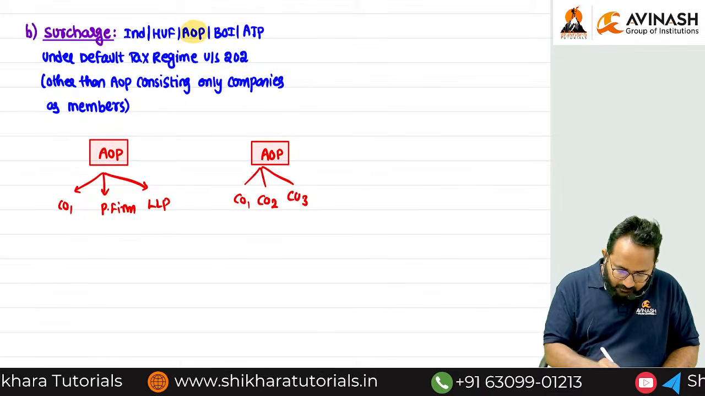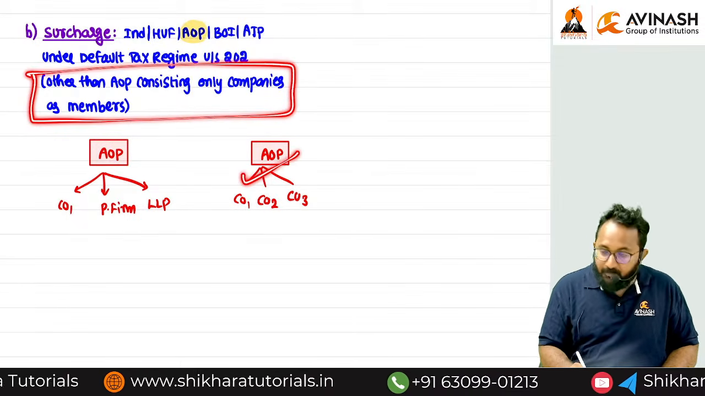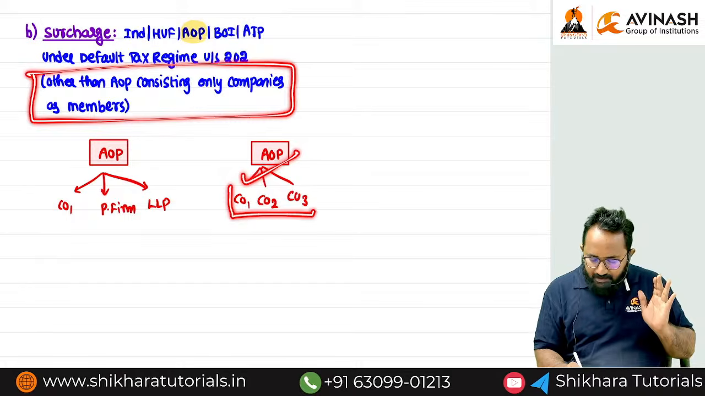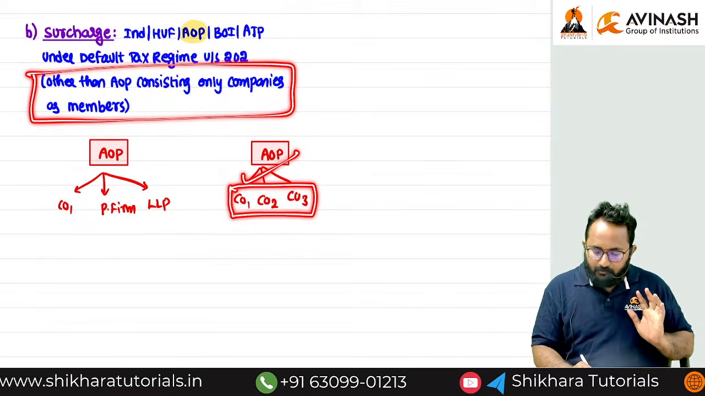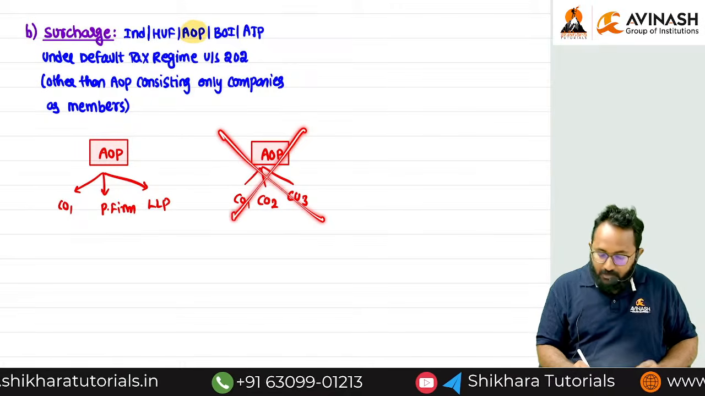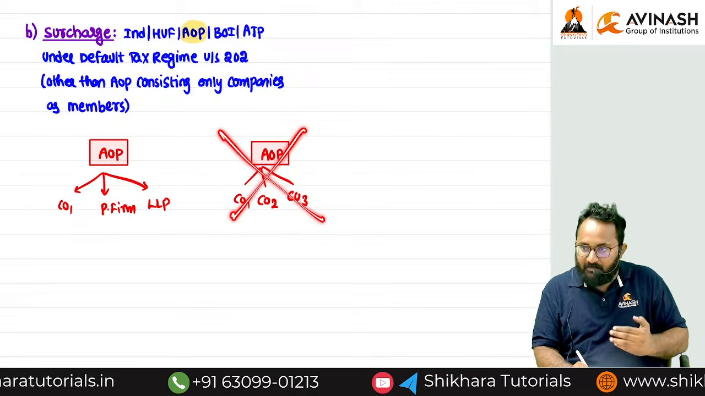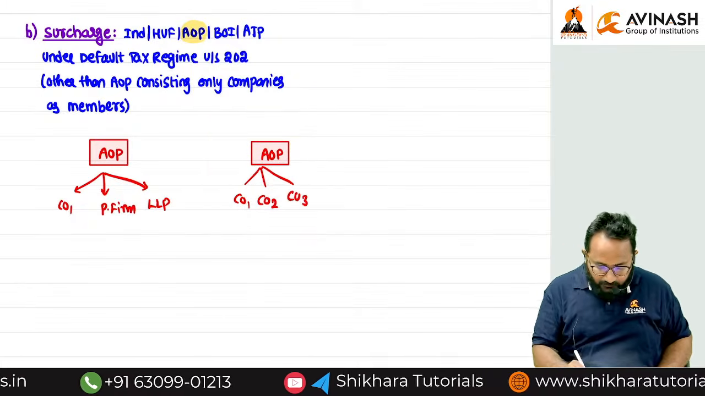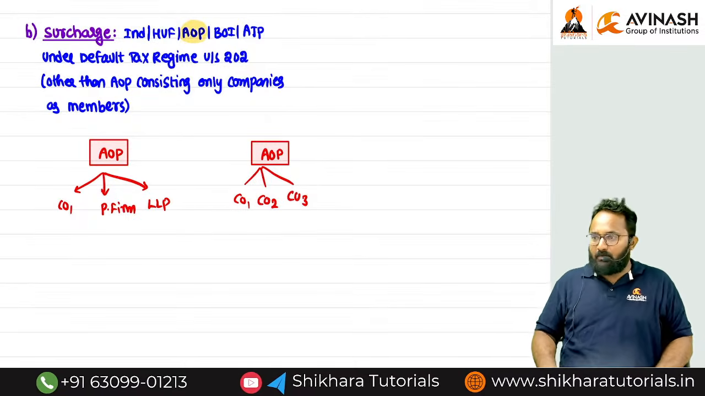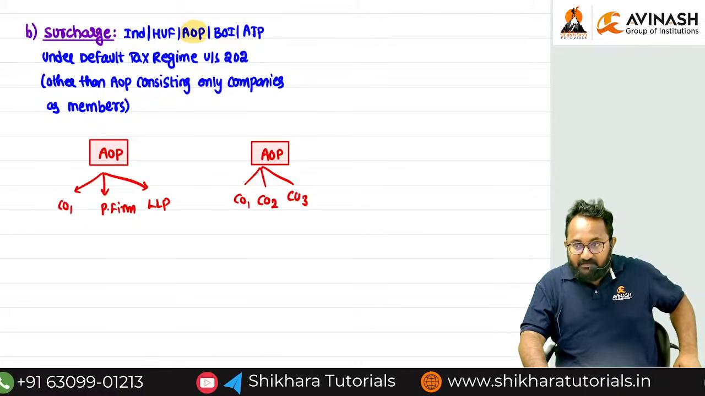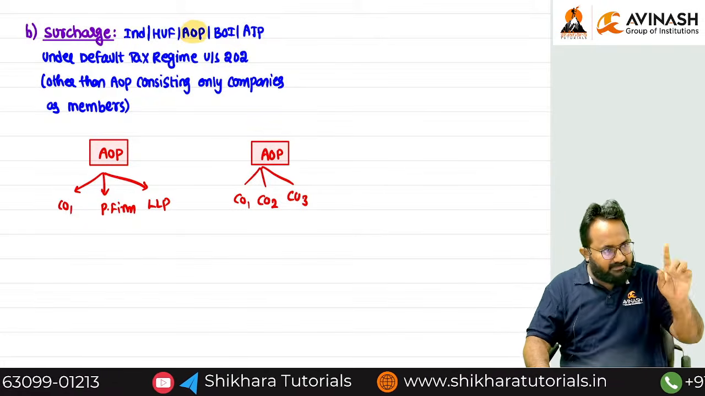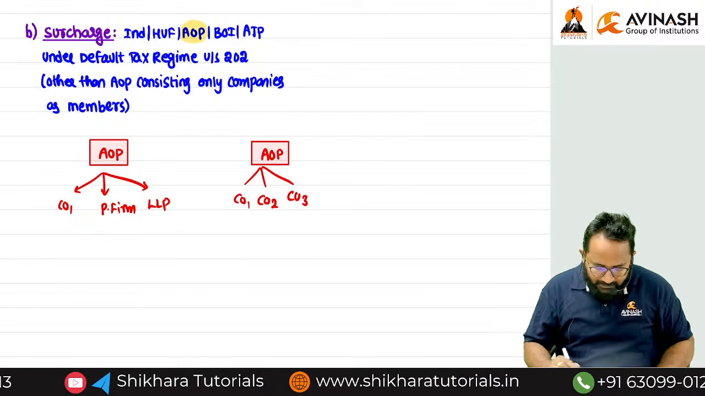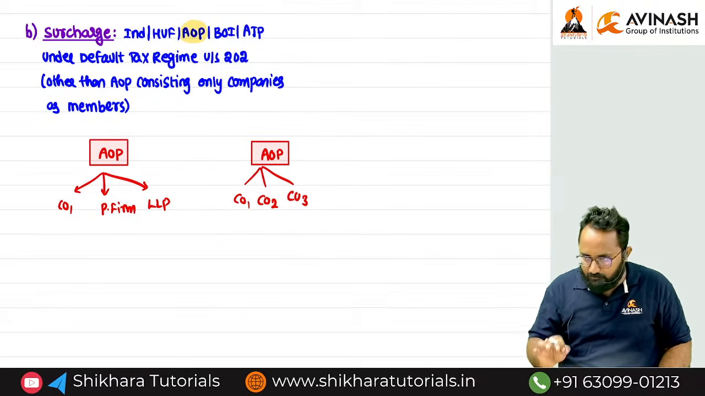Now, which AOP are we excluding here? An AOP consisting only of companies as members. In that AOP, we always have companies as members. So whatever surcharge rates we are now discussing are not applicable to this AOP. I will tell you separately what the surcharge rates are for this AOP, and also why they are excluding it.